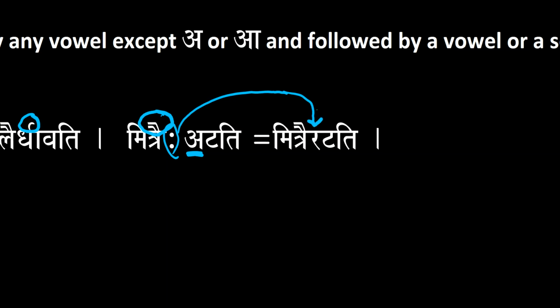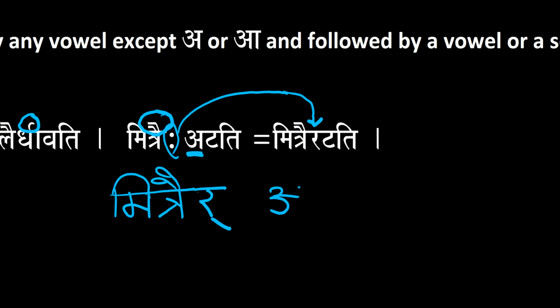your half ra. So remember, if this Visarga is going to turn into a half ra, and then you have mitrair, and then you have artati.